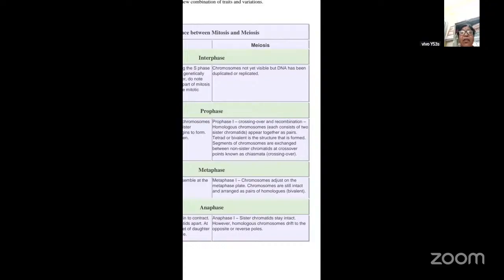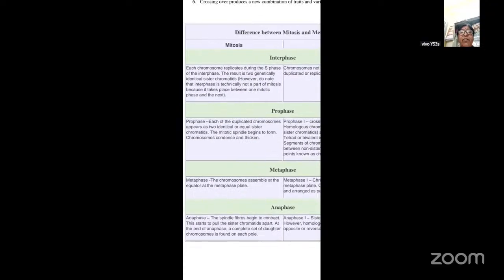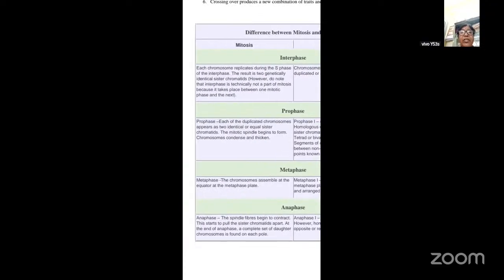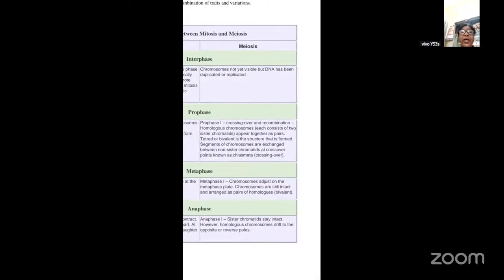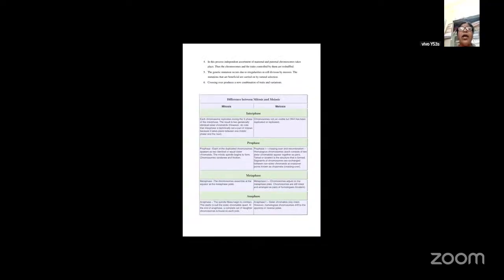Then in the anaphase, the spindle fibers begin to contract. This starts to pull the sister chromatids apart. At the end of anaphase, a complete set of daughter chromosomes is formed. Whereas in meiosis, sister chromatids stay intact. However, homologous chromosomes drift to the opposite poles. The next is what?